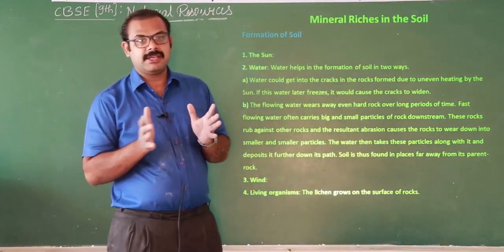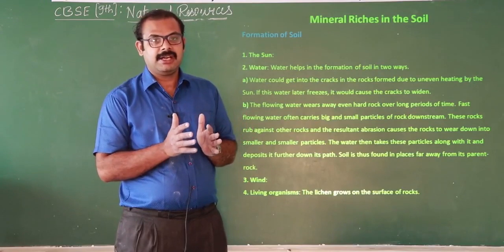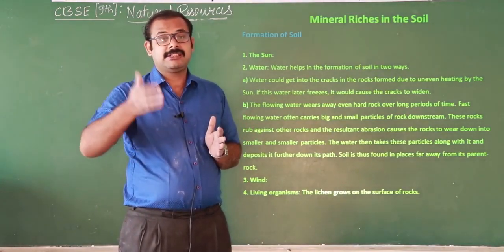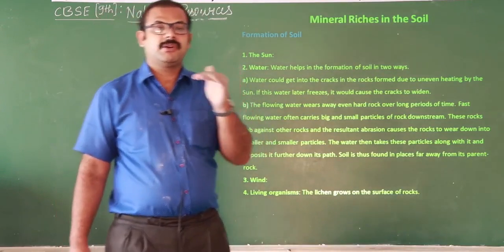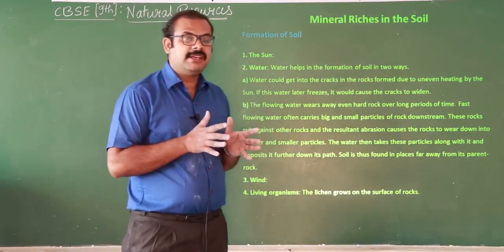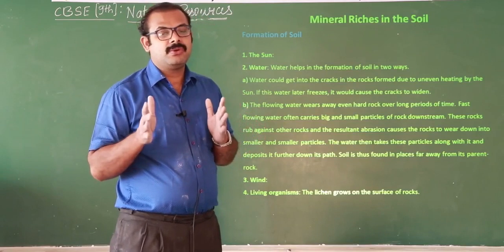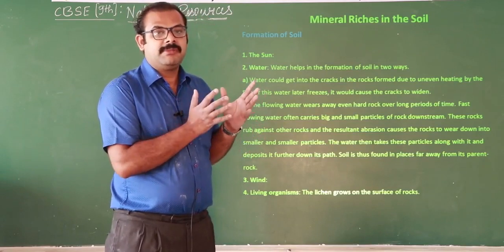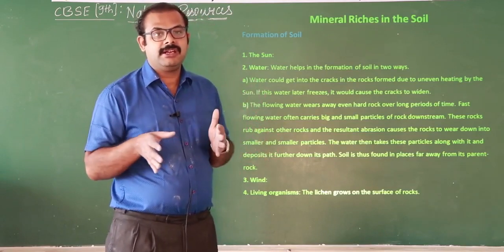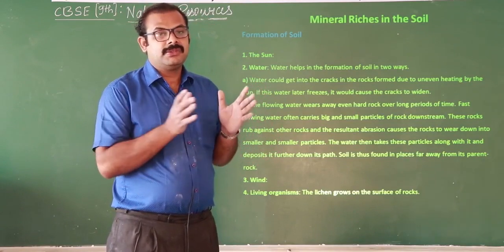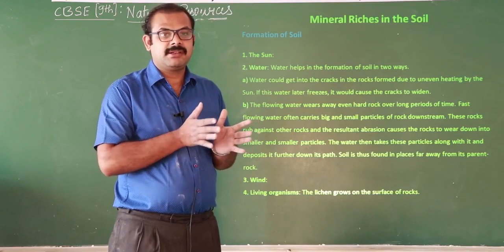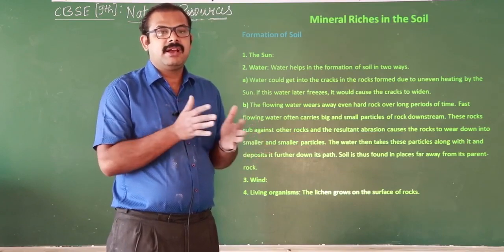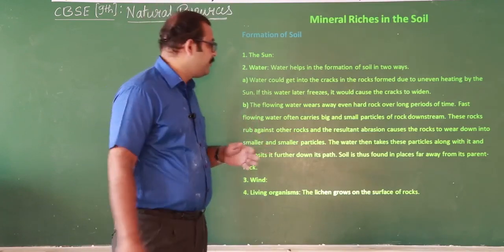Ultimately these rocks undergo contraction and relaxation, and they form different layers, and the layers break up and ultimately form soil. This uneven heating of the rocks means that during the daytime they become too hot, and in the night they become too cold. Like that, uneven heating and cooling break the rocks, cracks appear, and ultimately they form soil particles.